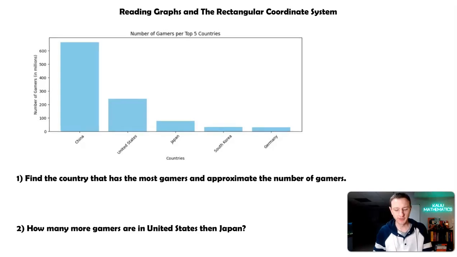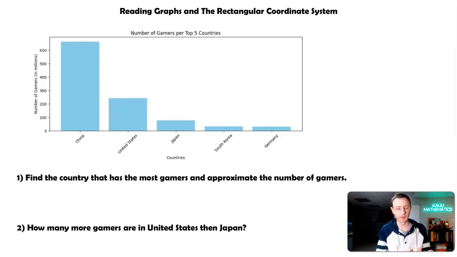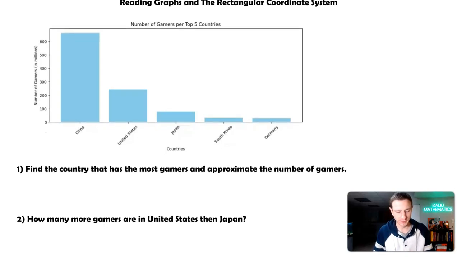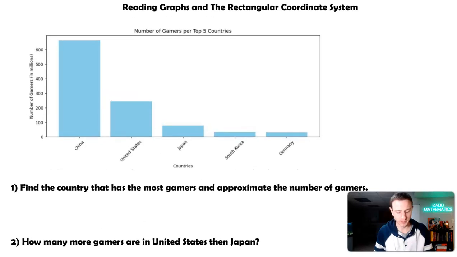We're going to look at reading graphs in the rectangular coordinate system. First we're going to look at just being able to interpret graphs, and then we'll take a look at the coordinates. So first, reading this graph, read the title first. It says the number of gamers per top 5 countries.